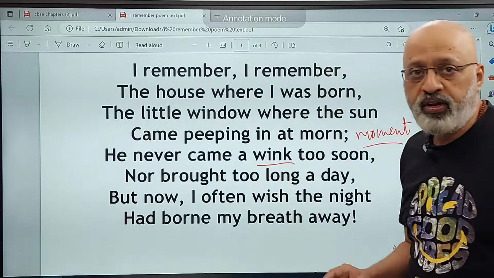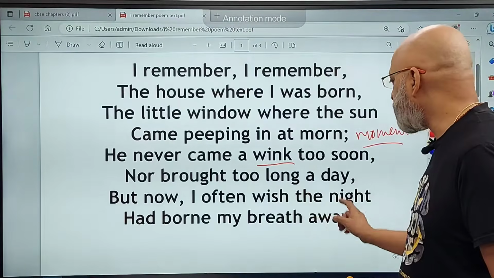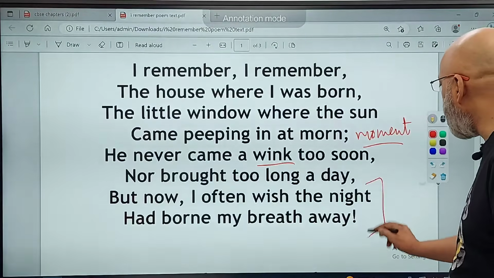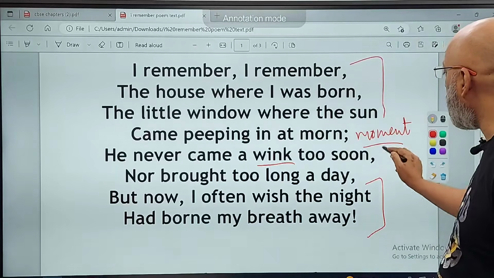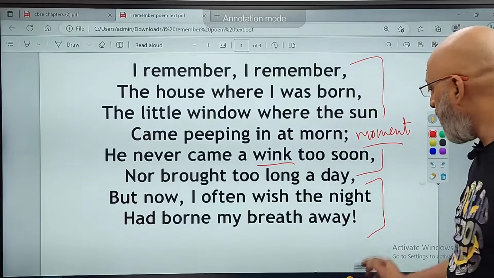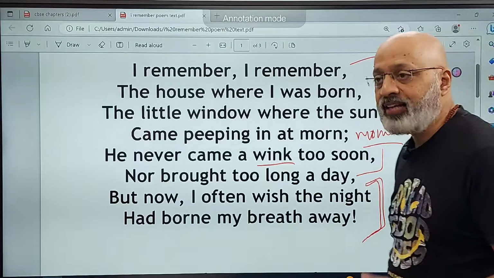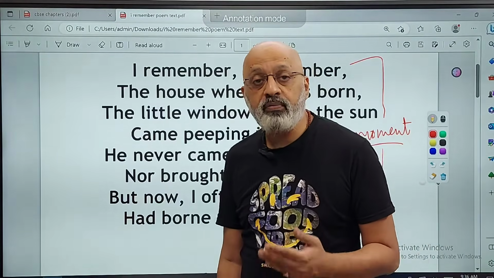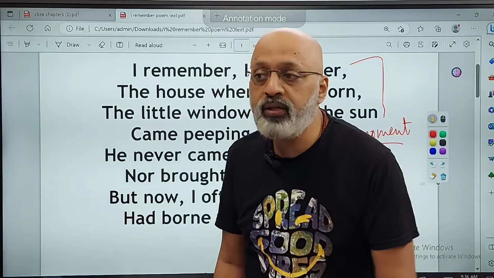But now I feel, wish the night had borne my breath away. But now the last two lines are a complete contrast to the mood in the first part of the poem. Now he feels that the night should have taken his breath away. He's wishing for death during the night.